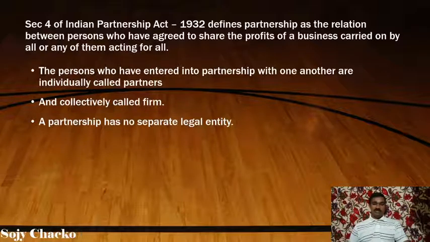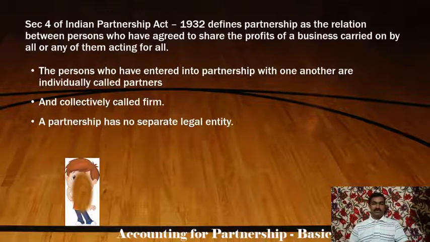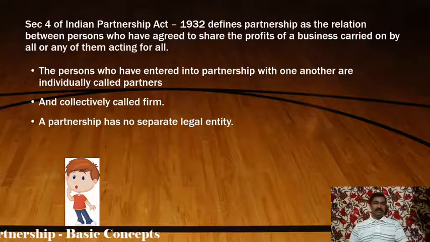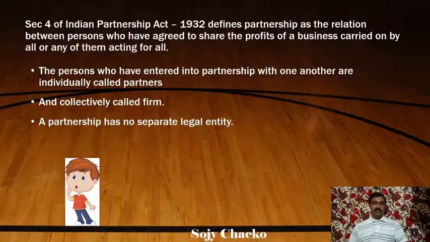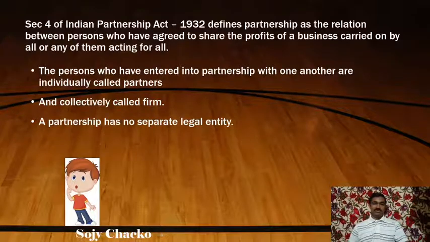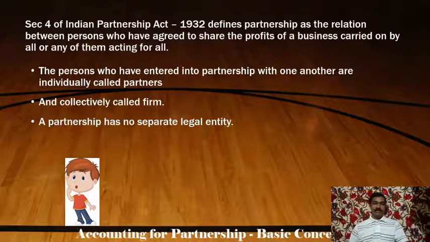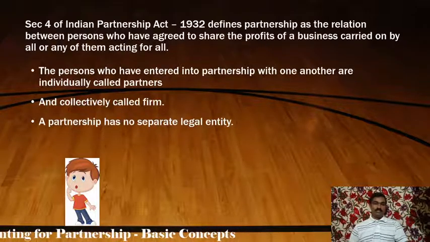The persons who have entered into partnership, in our example, there are two persons. They are individually called partners. John is a partner, Tom is a partner.